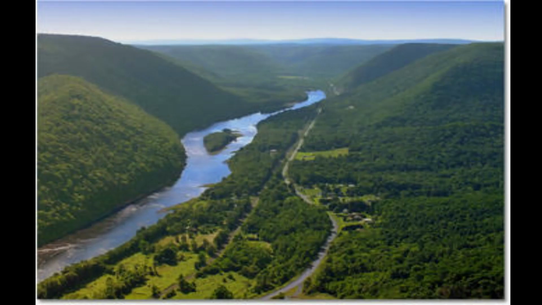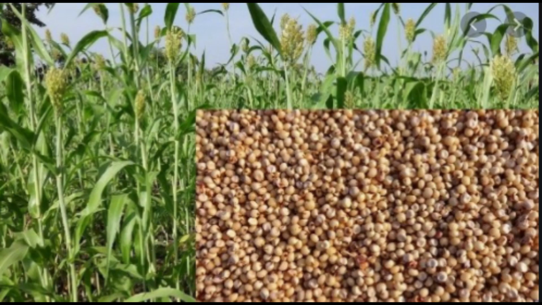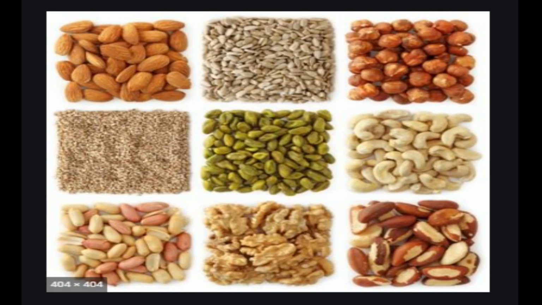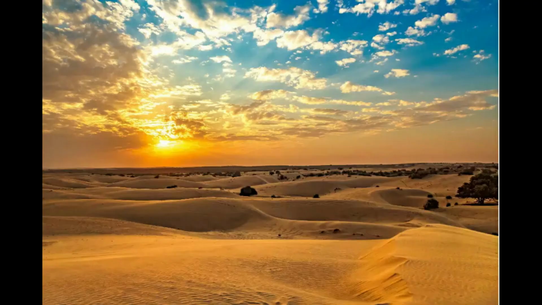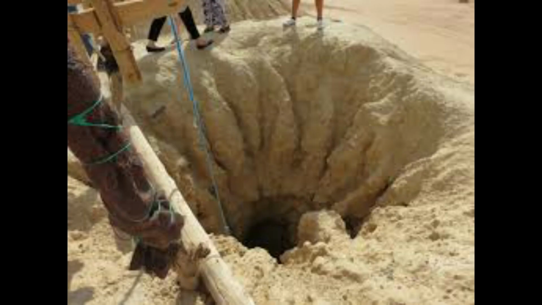The eastern side receives some rainfall. Crops like jowar, bajra, oilseeds, pulses, and mustard are grown here. Water is scarce in deserts, but there are places with underground water springs called oases. Date palms are grown here.